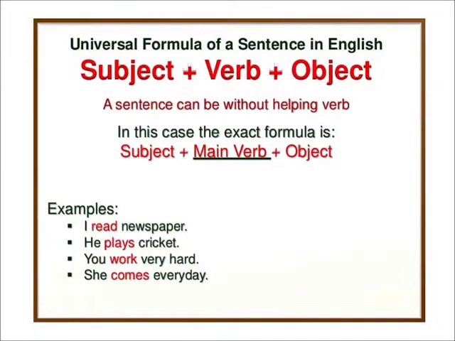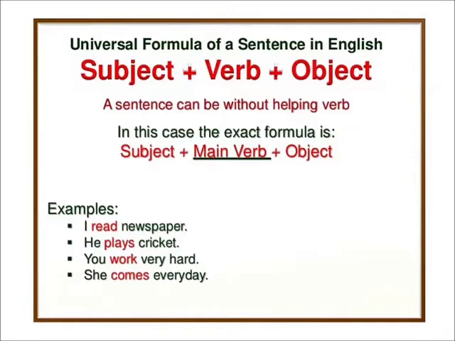Now children, this is the basic formula of a sentence. Subject plus verb plus object. What is the subject here? Who or what the sentence is all about. Verb. What the subject is or does. Object. A person or thing that is affected by the action of a verb.